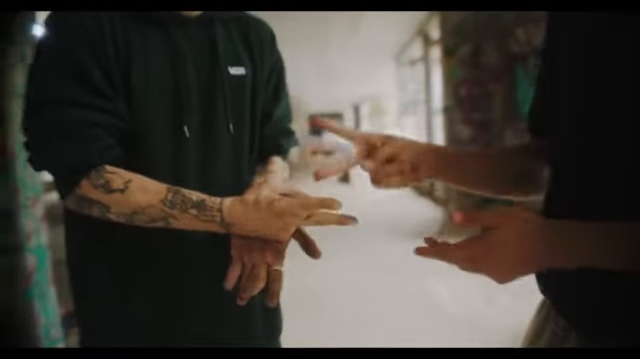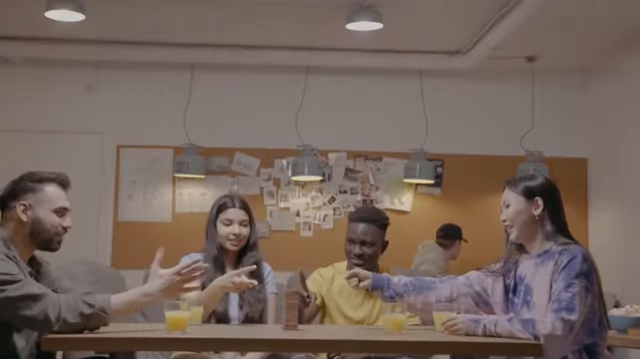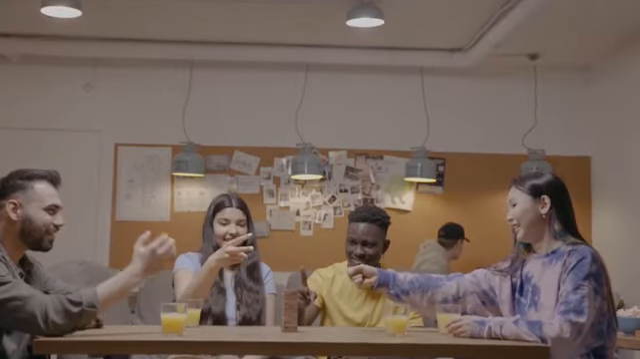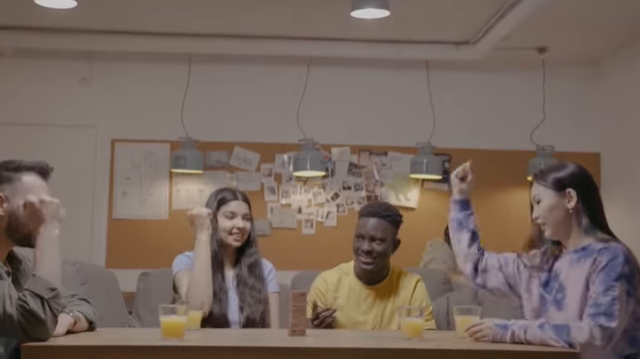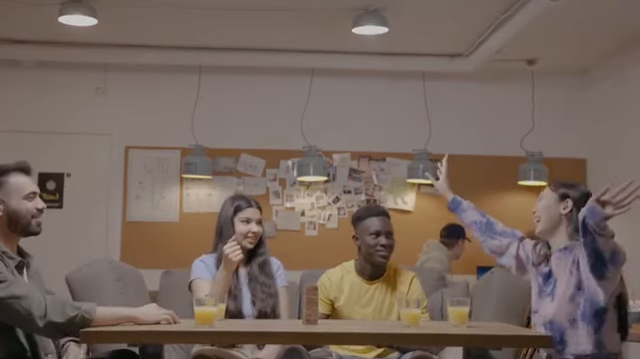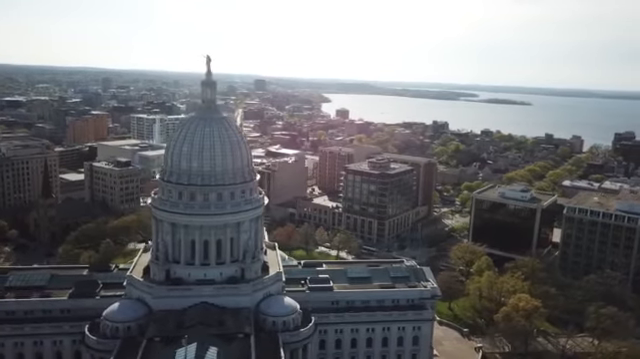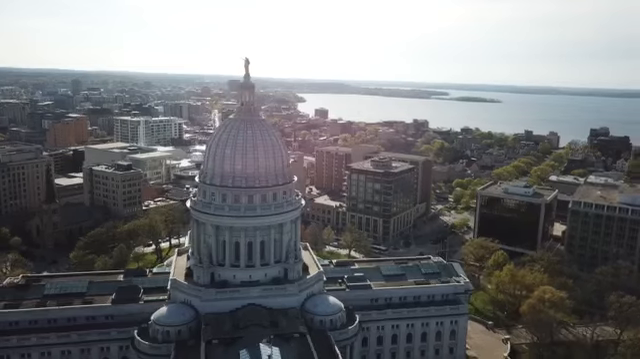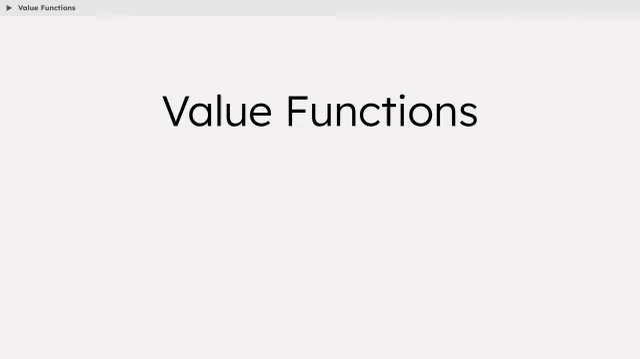Take rock, paper, scissors. There's no single best action. If you always pick rock, your opponent will catch on and play paper every time. You'll lose. The winning strategy? Be unpredictable. Instead of always choosing one move, you mix it up, playing rock, paper, and scissors randomly with equal probability. That's a policy too. So, a policy isn't always about picking the highest value action. In uncertain environments, the best strategy might be to stay unpredictable.